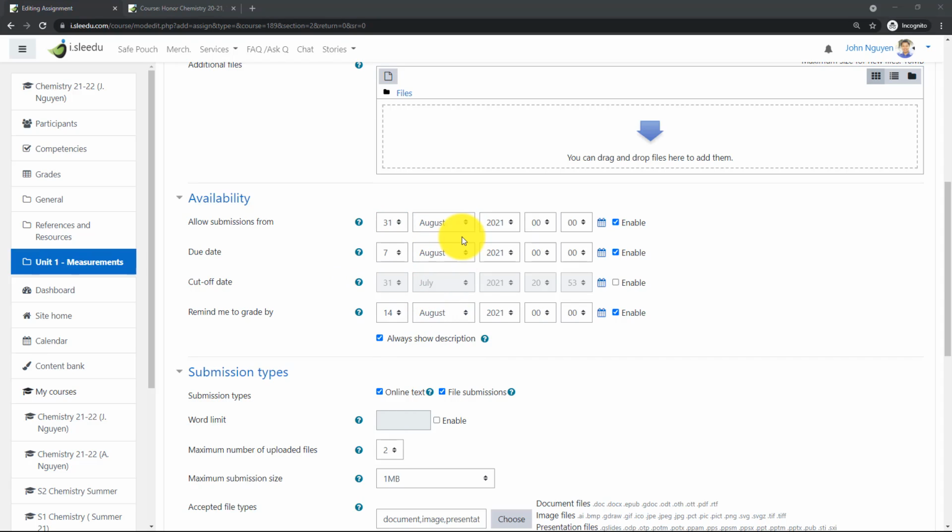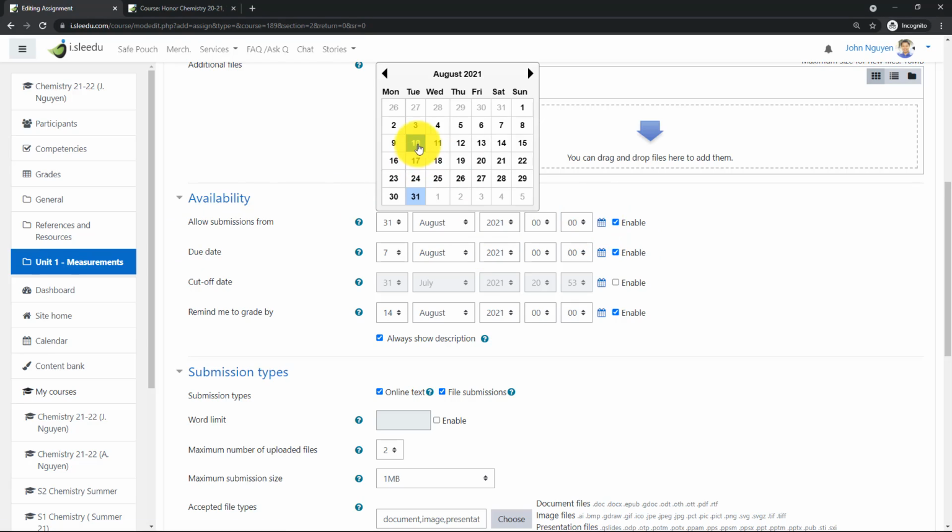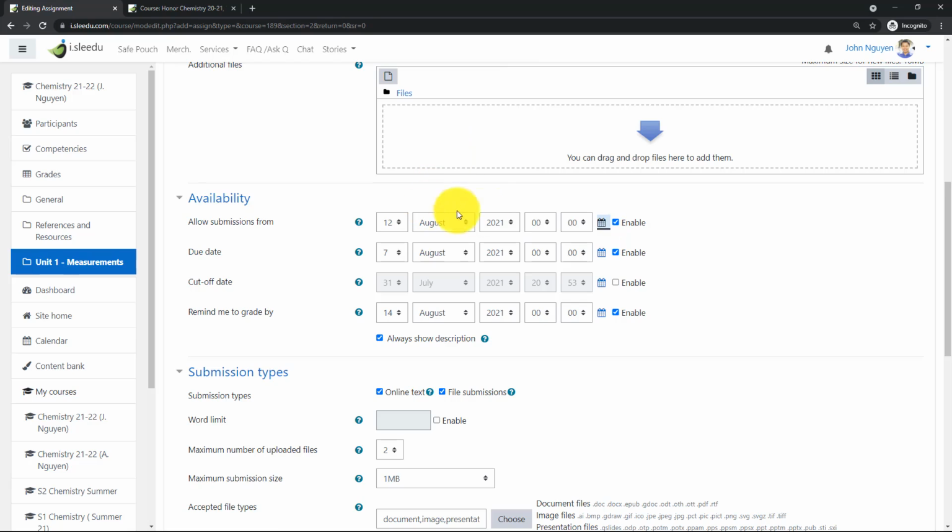Now, I'm planning this ahead before school starts. So I'm going to allow the student submission on the first day of school, which is August 12th. And I'm going to click on August 12th right there. So then right away, they can submit it as soon as possible. Then I'm going to ask the student to turn in before the specific time frame, the due date.